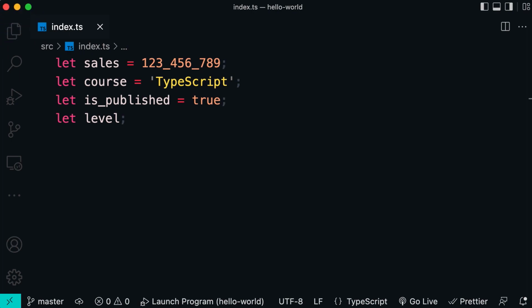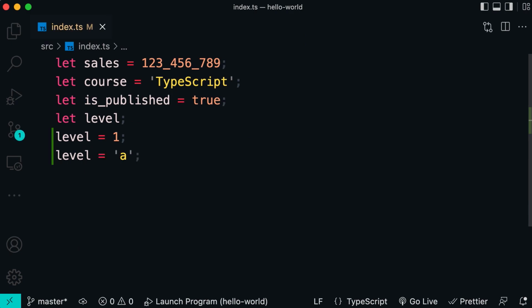In TypeScript, we have a new type called any, which can represent any kind of values. So if we declare a variable and don't initialize it, the TypeScript compiler assumes this variable is of type any. So we can set it to a number, and then later on we can set it to a string. But this is against the whole idea of using TypeScript, because we use TypeScript for its type safety.